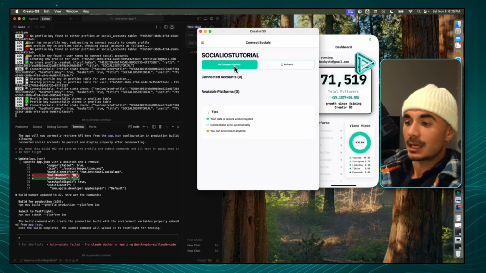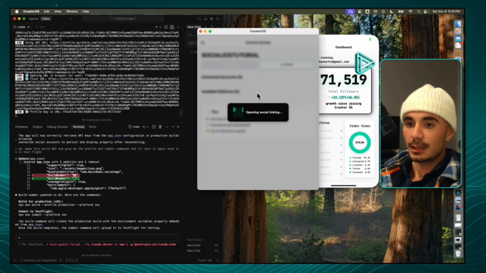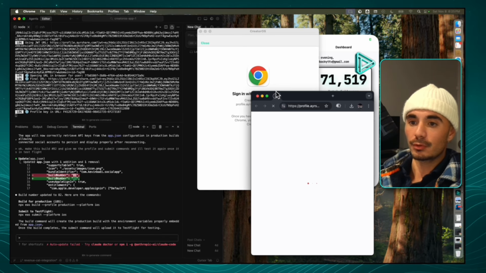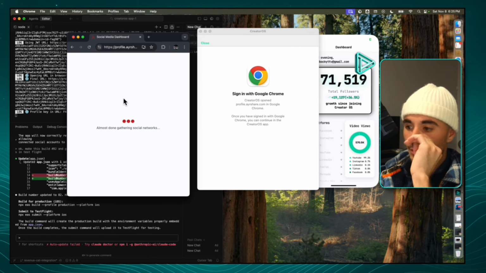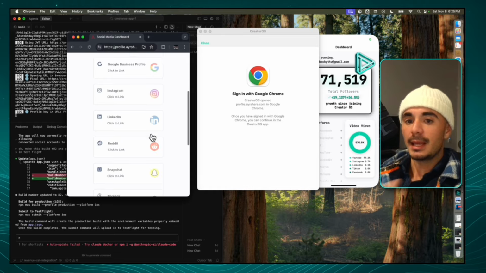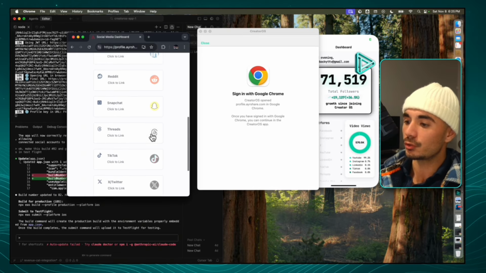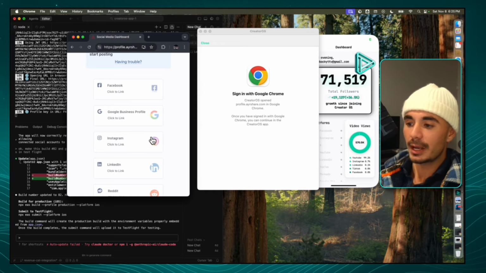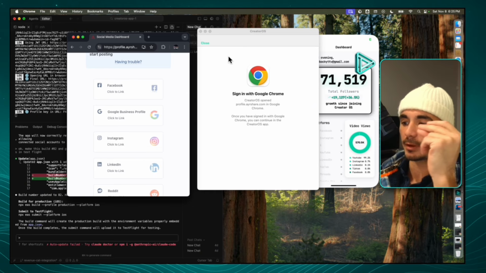Okay, so the next step is to actually go ahead and connect our socials. So I'm going to click the Connect Socials button, and it's going to open up a new tab on my Google Chrome browser. And so here we go. We have the Google Chrome browser loading up, and here we have all of the different social platforms that we can connect to. So this takes a little bit of time, so I'm going to go ahead and connect all of the socials, and I'll stop my fingers and we'll be back.